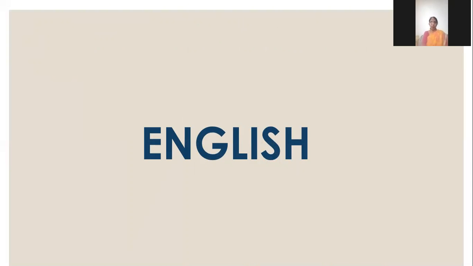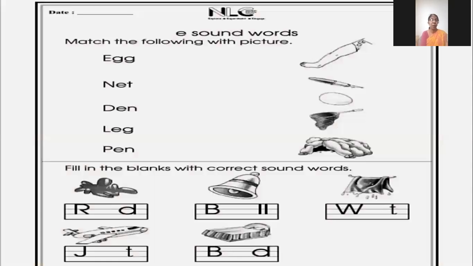Now, English. E sound words. Match the following with pictures. The first word is egg. E-G-G, egg. So we have to match it with egg. Next word is net. N-E-T, net. So we will match it with net.